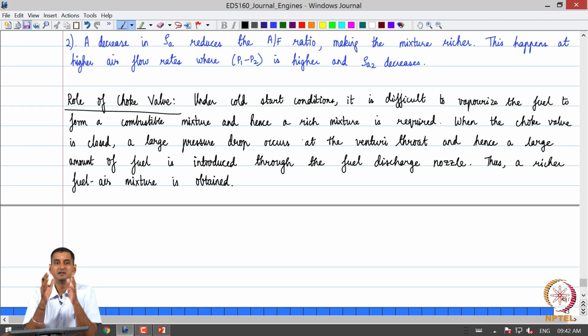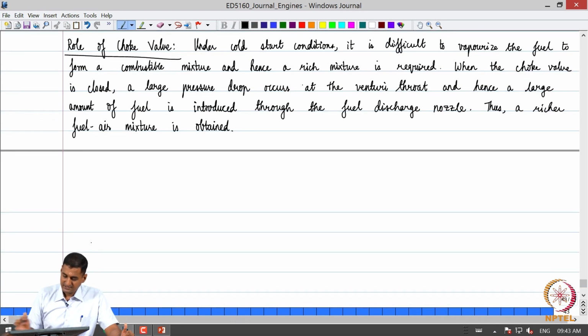So, we have just looked at what factors affect the mass flow of air and mass flow of fuel in it, and how the fuel-air ratio or the air-fuel ratio becomes adjusted once we adjust the value of P2, and the role of the throttle valve and the choke valve in its functioning. So, now the next topic which I am going to start in this class and then we will continue in the next class